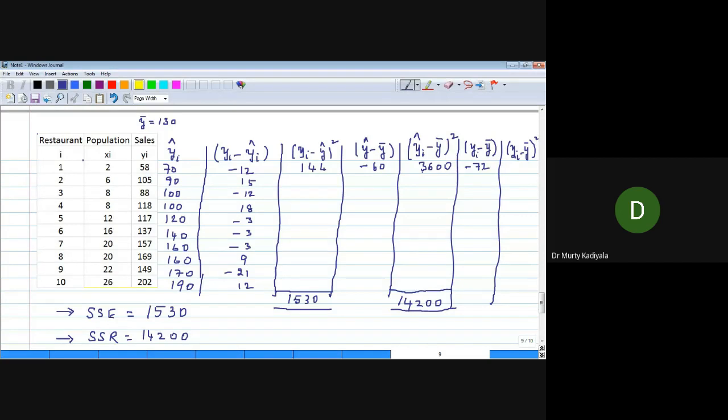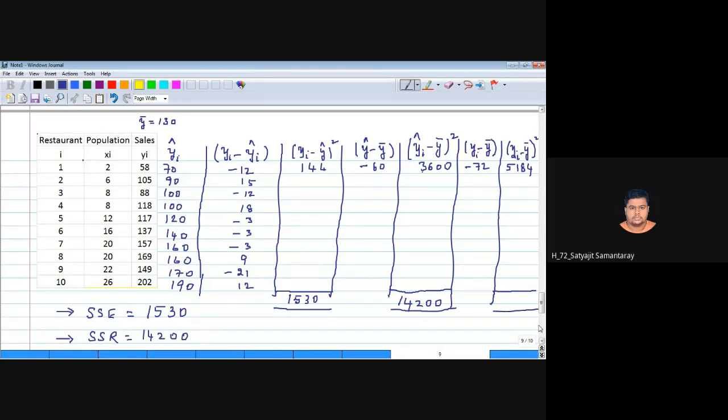How much? 58 minus 130 is minus 72, sir. What is 72 square? 5184. Okay. Can you get similarly the other terms and get the total of this?